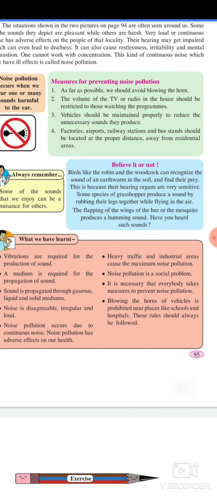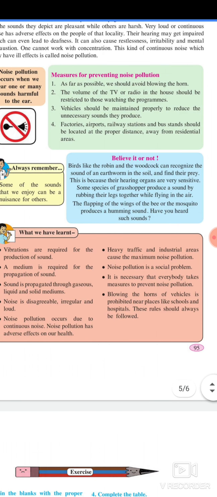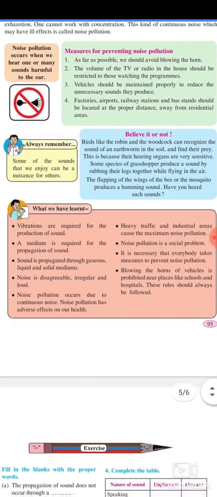Believe it or not, birds like the robin and woodcock can recognize the sound of an earthworm in the soil and find their prey. This is because their hearing organs are very sensitive. Some species of grasshopper produce a sound by rubbing their legs together while flying in the air. The flapping of the wings of the bee or the mosquito produces a humming sound. Have you heard such sounds?